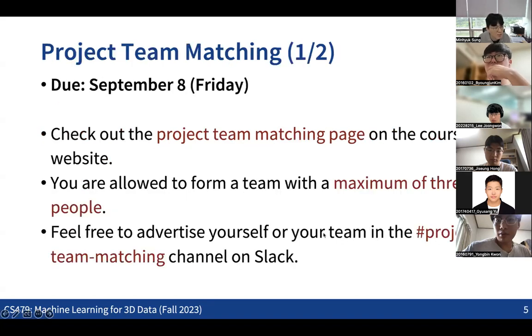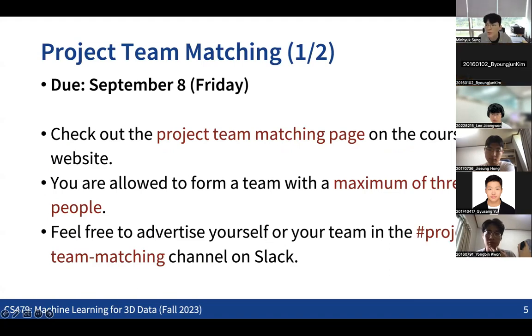And the most important thing is that the course project is the most important part of this course. We're going to have a bunch of things in terms of the course project. The first thing that you need to do is to make a team for your project. The deadline for the team matching is September the 8th.